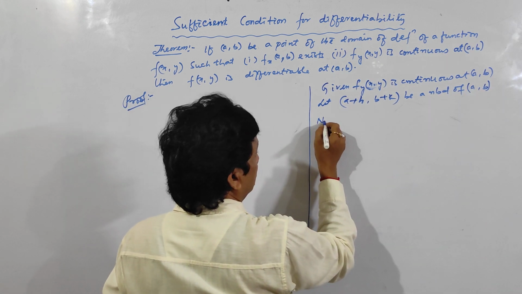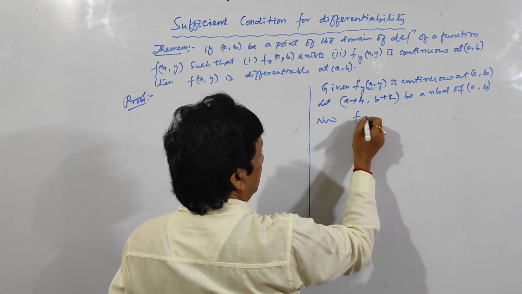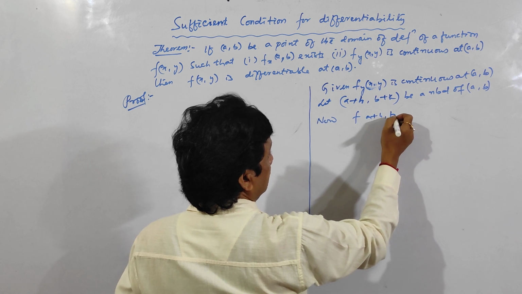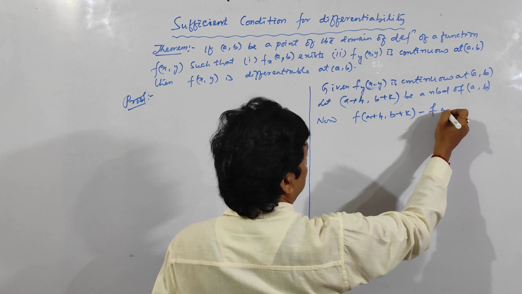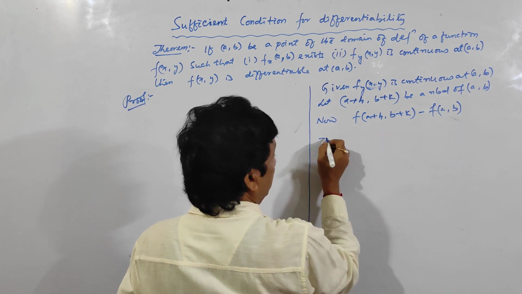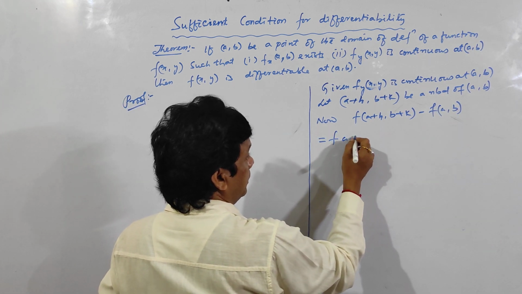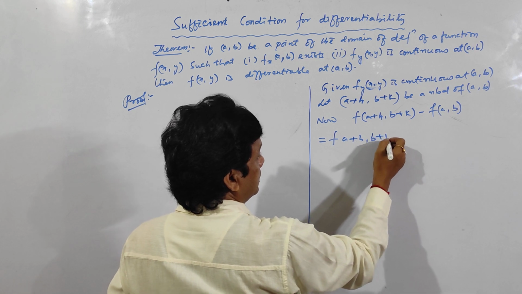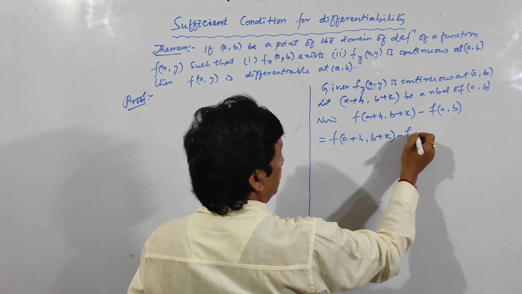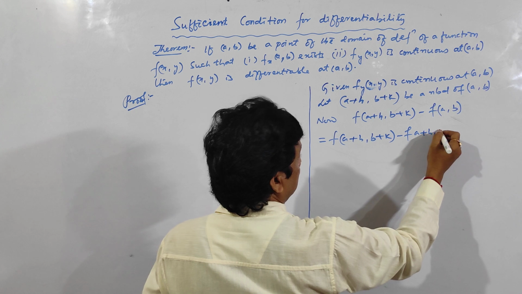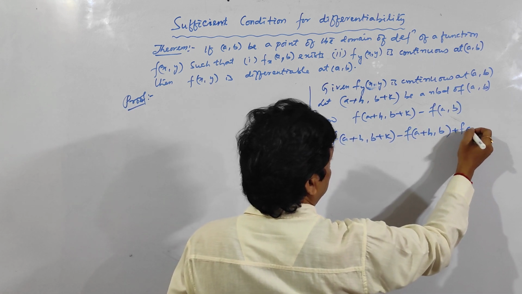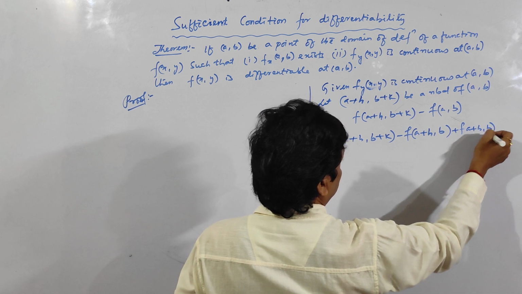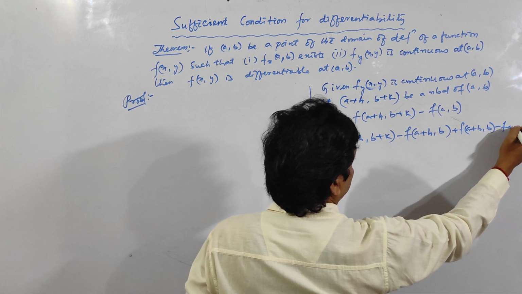So now f of (a plus h, b plus k) minus f of (a, b) can be written as f of (a plus h, b plus k) minus f of (a plus h, b) plus f of (a plus h, b) minus f of (a, b).